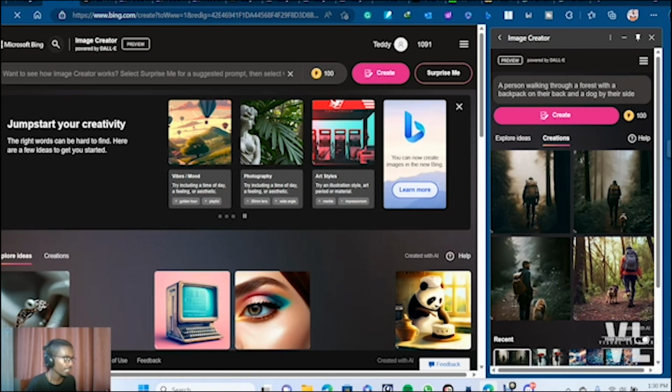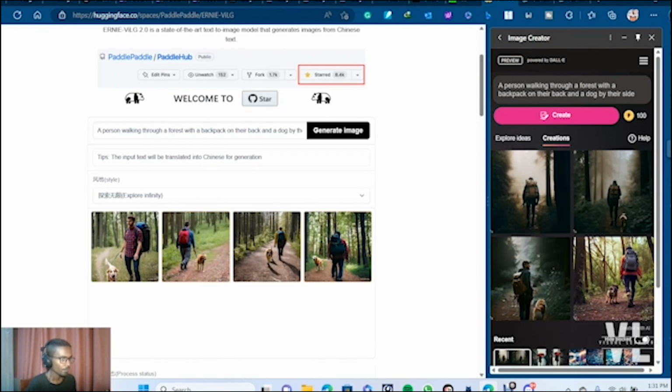But if you want to get access to the DALL-E model, you can just go to the OpenAI's homepage and use their API to generate images. But some of the images that you can see here are also similar to the ones that are created by the Ernie model, and you can compare and contrast all of the images from both models.